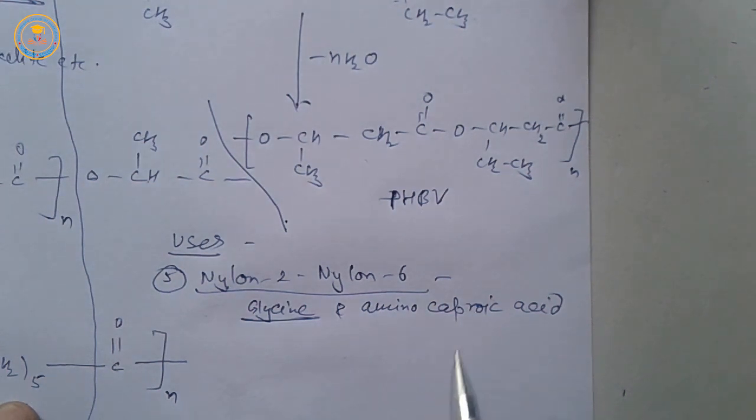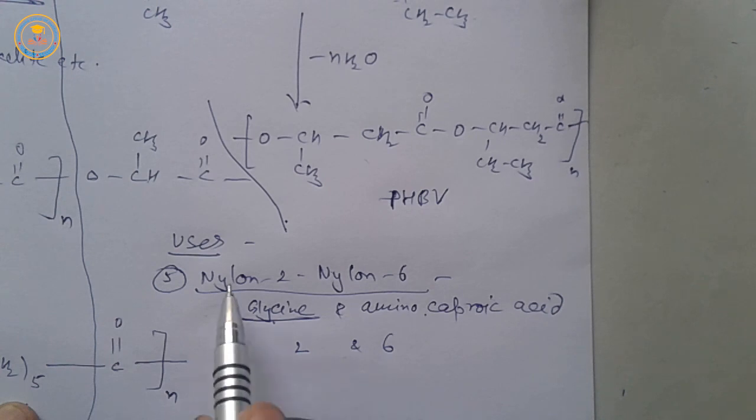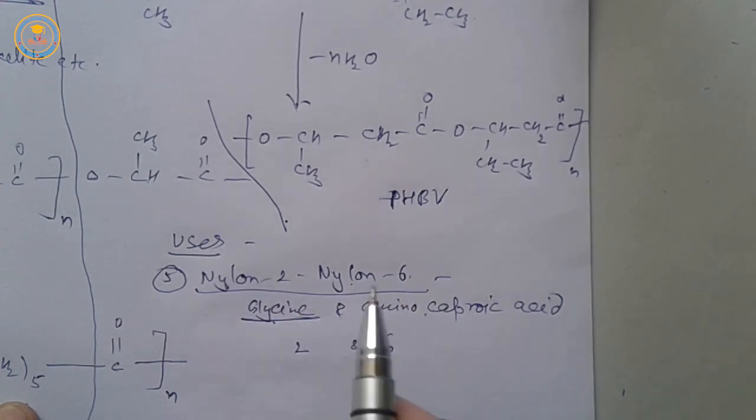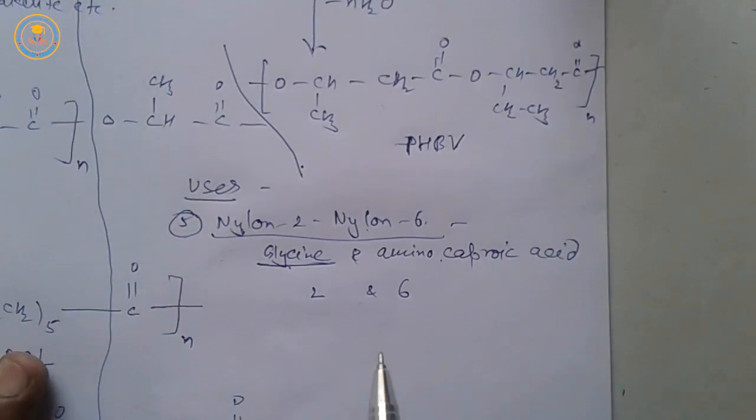Here, capr means goat. So, I repeat, it is the polymer of glycine and aminocaproic acid. In the monomers, there are 2 and 6 carbon atoms present respectively. So, it is known as nylon 2, nylon 6. It is a biodegradable polyamide.